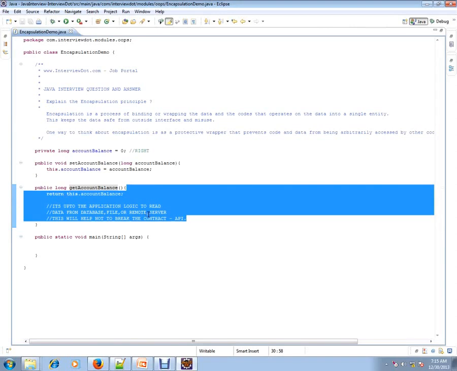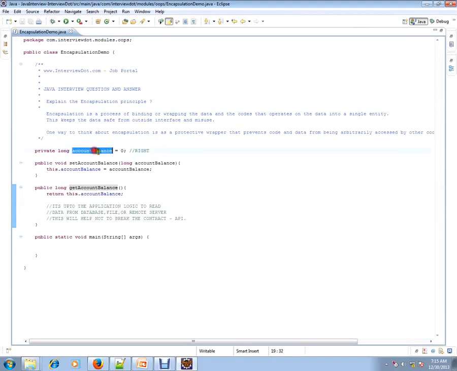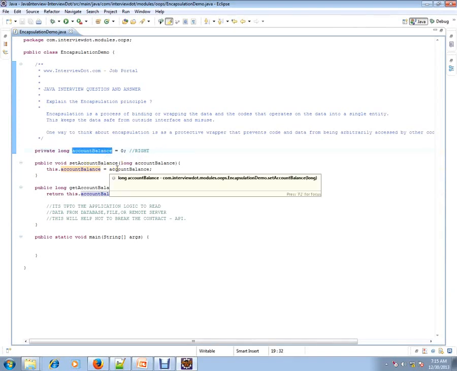So encapsulation is like I want to encapsulate the data with getters and setters or any methods. I don't want to allow anyone to access my variables, mainly member variables and critical variables, outside the class. Say if I mark this as public, some other code might set it to -1, which is really bad.